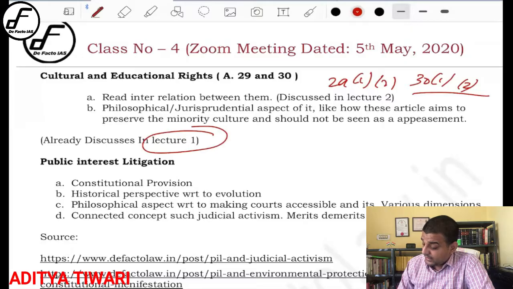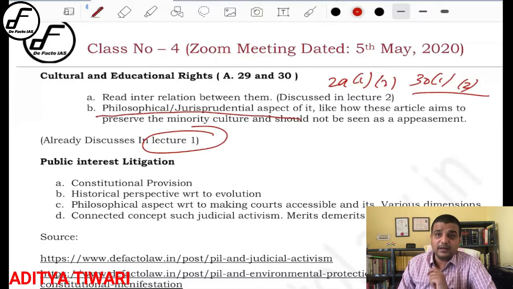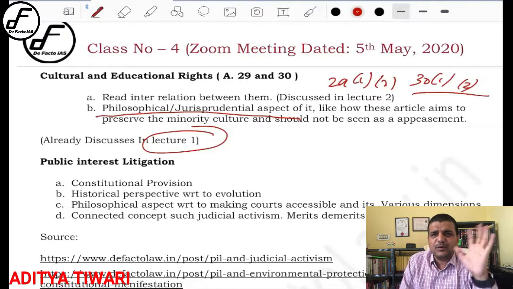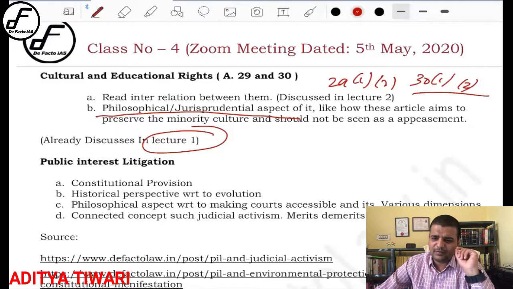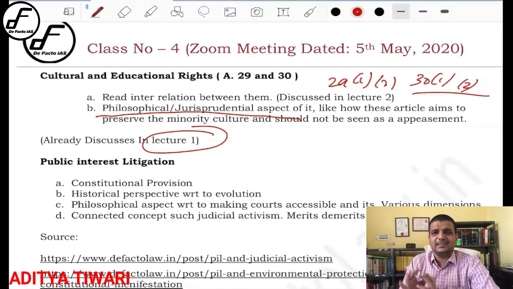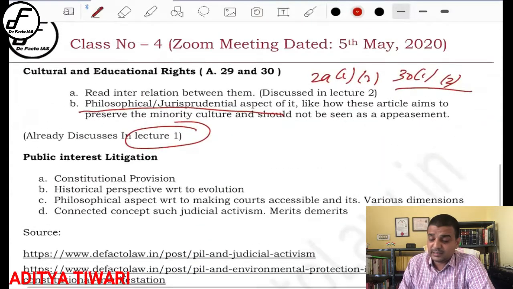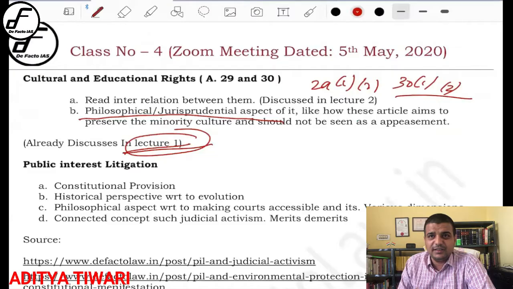Okay, so then again, the philosophical aspect of articles 29 and 30: they have never asked a question directly from 29 and 30 individually with case law. See the papers of the last 15 years. They might have asked one question 20 years back, but obviously that does not count. So you have to study only the philosophical aspect and the interrelationship between them, nothing else, and the case laws that I mentioned earlier. So you should read that. And specifically see lecture 1, in which I have discussed the interrelationship between 29 and 30 in very, very great detail.